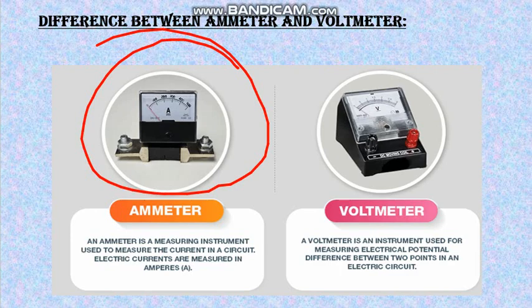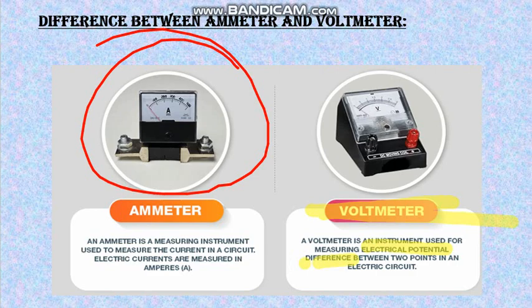But a voltmeter is a modified form of galvanometer used to measure higher potential difference between two points of a circuit. A voltmeter is an instrument used for measuring electric potential difference between two points in an electric circuit.